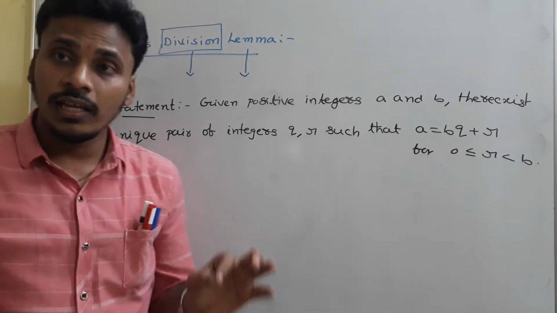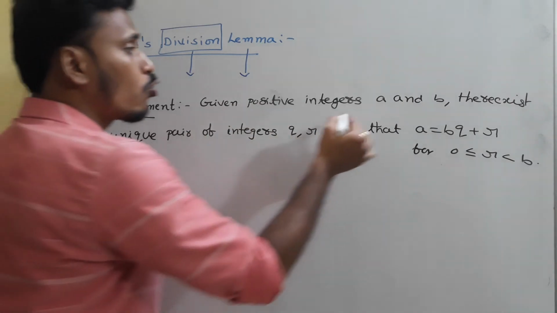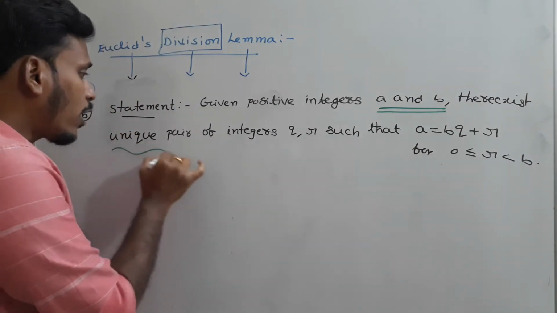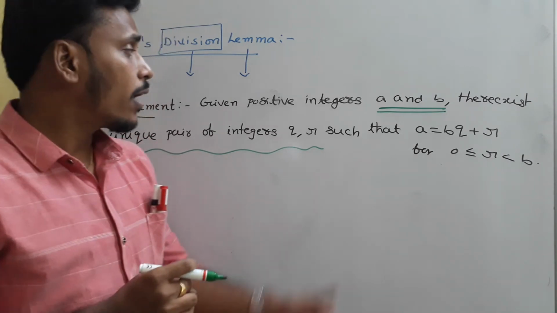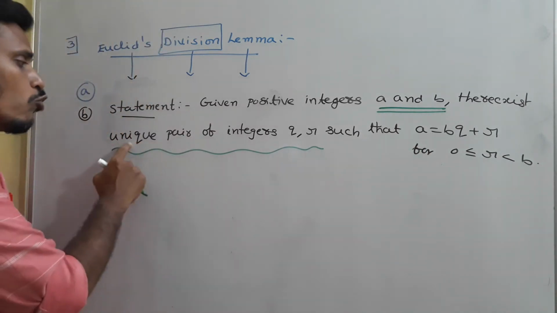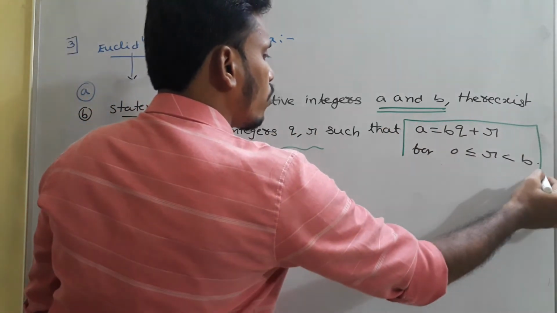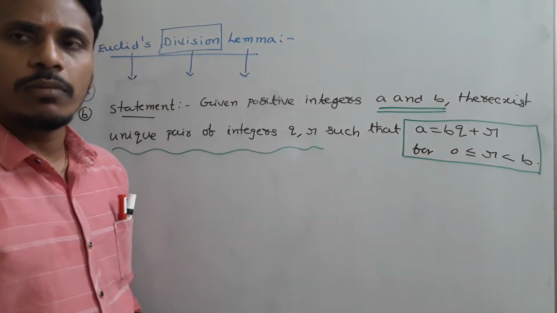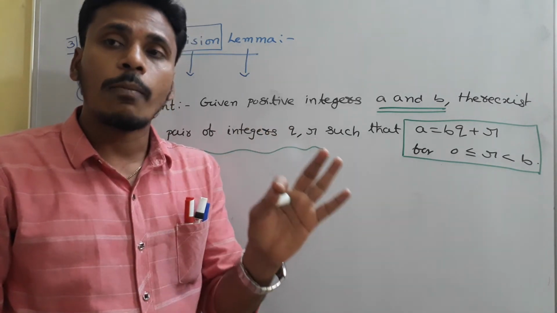According to Euclid, in his lemma, he mentioned that given two positive integers a and b, there exists a unique pair of integers q, r. You have two numbers a and b. For every two positive integers a and b, there exist for sure two more integers q, r such that a is equal to bq plus r, for 0 less than or equal to r less than b. Take any two numbers as you wish as a and b, and if you search, for sure you will get q, r.